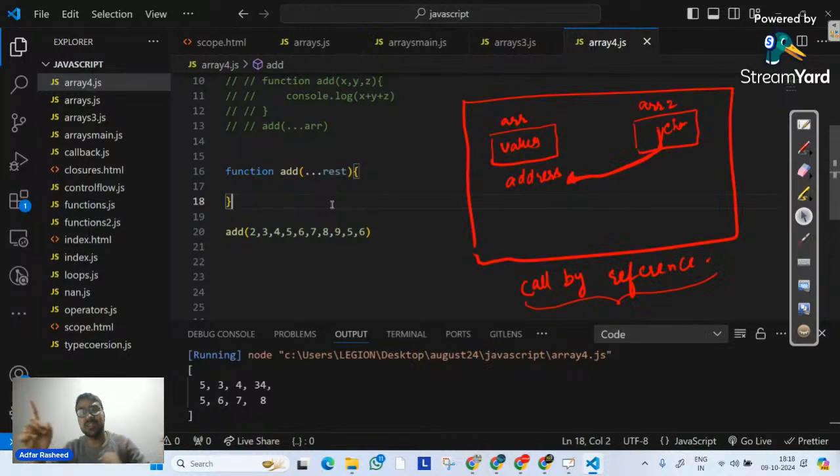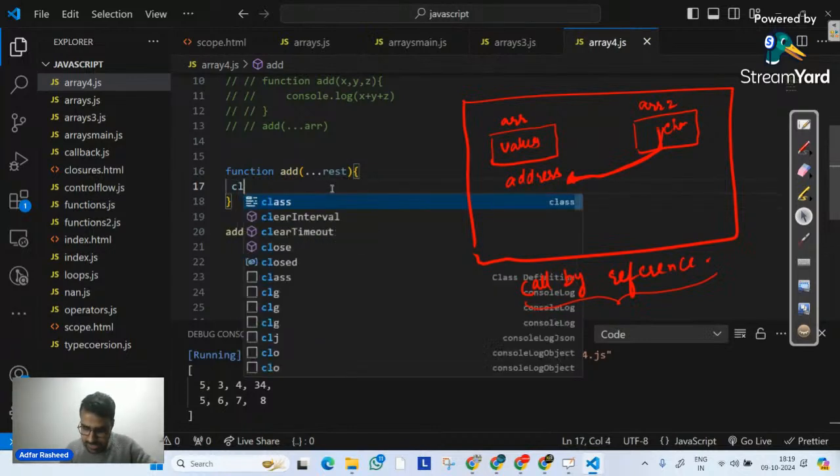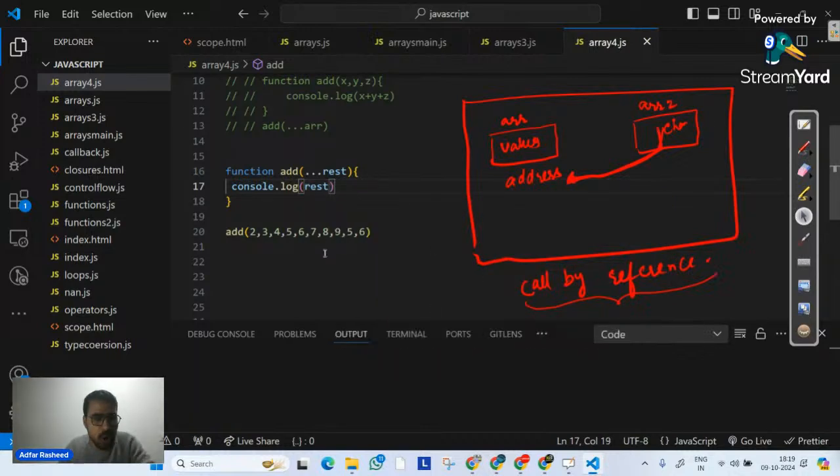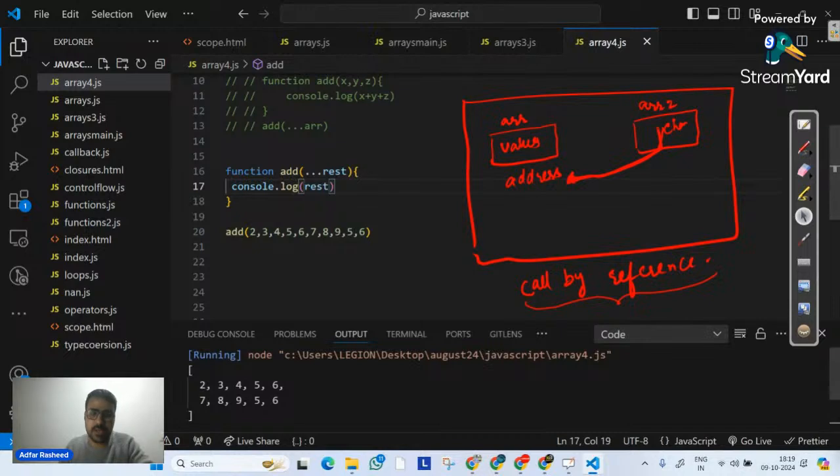Into an array. That is the most important thing. Which means if I go over here and try to console.log my rest variable, the identifier that I have, let's see what it prints, because I have called the add function over there. If I execute it, we all can agree that it has packed the values into an array. This is what we mean by rest operator.